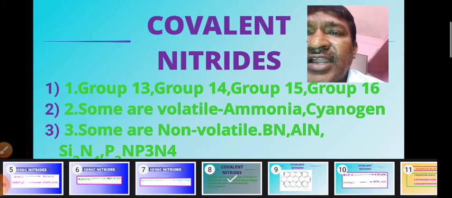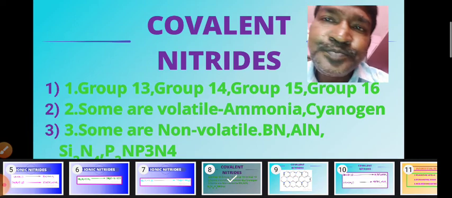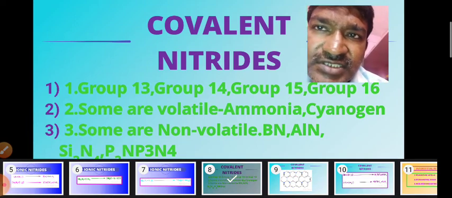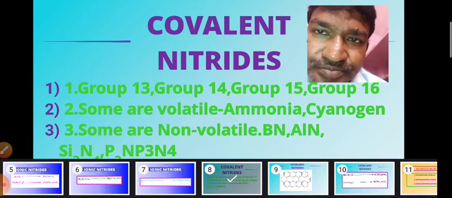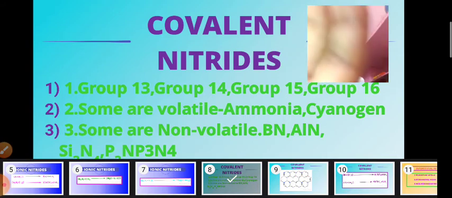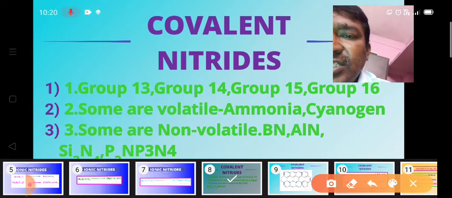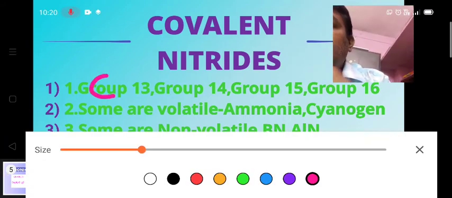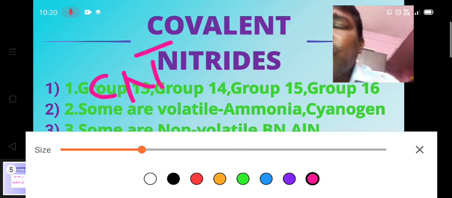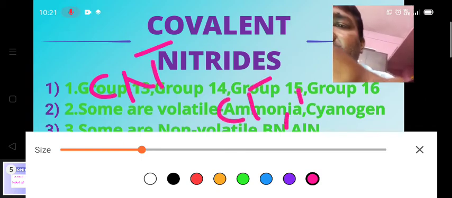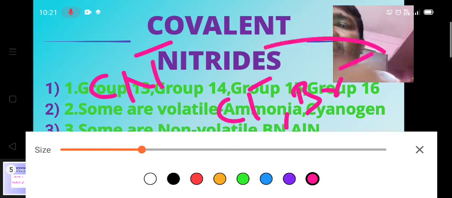Under the volatile, the second example is cyanogen. It is very much similar to the halogens. Cyanide is a pseudo halide like chloride, bromide and iodide. These are halides.